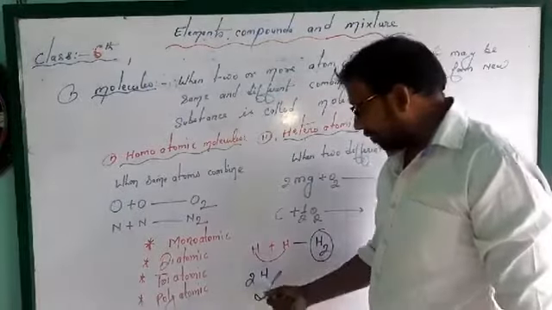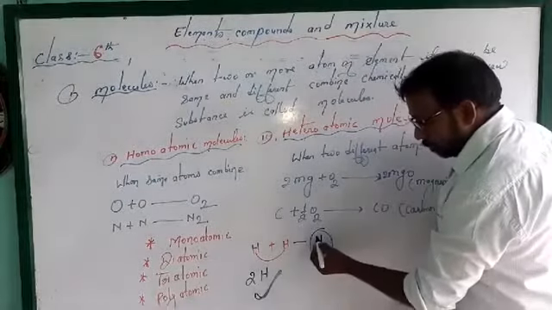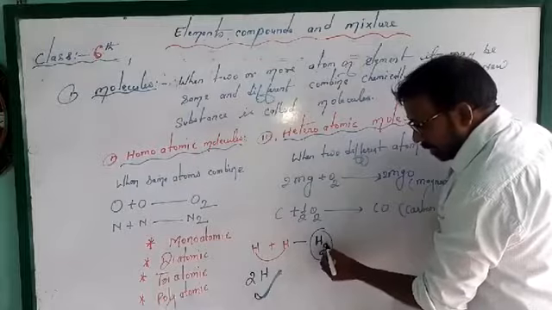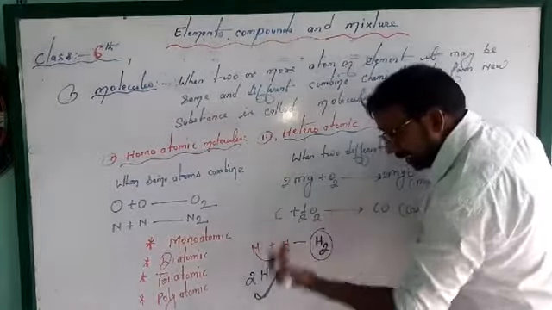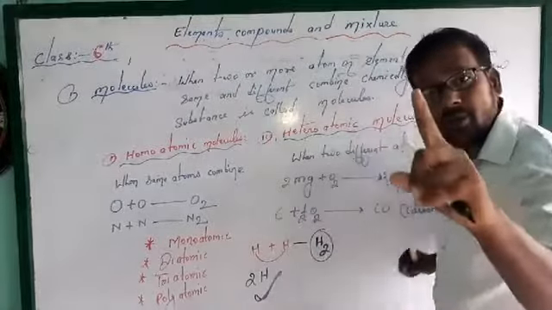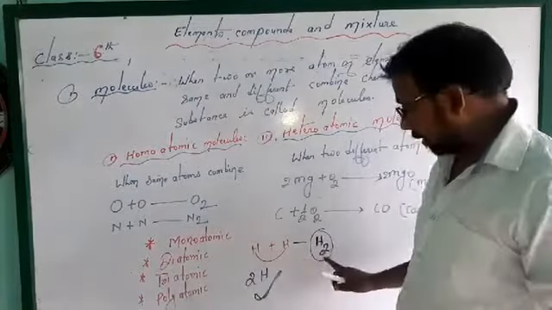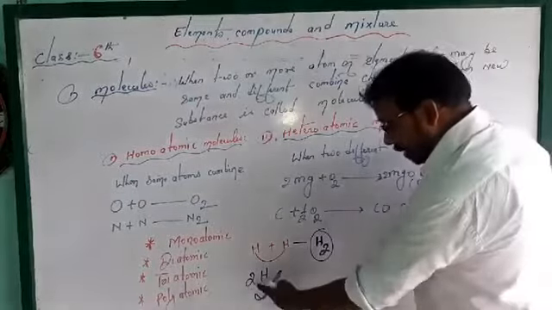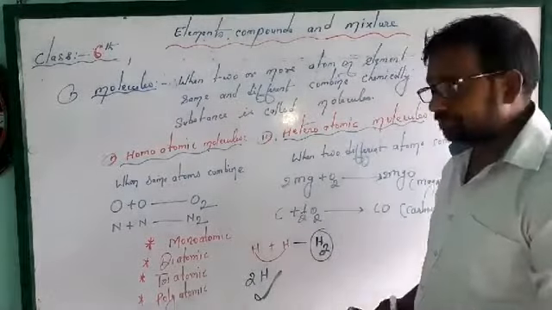They have not combined with each other. Once they combine with each other, they produce H2, and H2 is a molecule, while 2H indicates atoms. Two atoms are present, but here is only one molecule, and one molecule means two atoms combined chemically. 2H and H2 are different. That is a molecule, that is an atom.